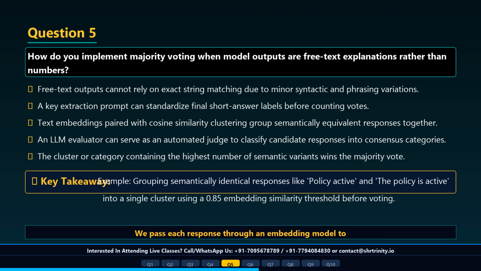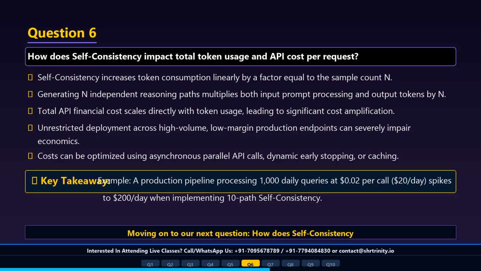A common mistake is using exact string matching on free text answers, which causes identical semantic answers to be counted as separate votes due to minor wording differences. As an interview tip, advise extracting a normalized short answer key at the end of each reasoning path to simplify majority counting. Question 6. How does self-consistency impact total token usage and API cost per request?